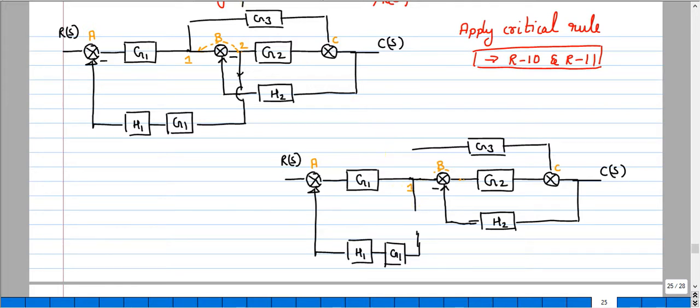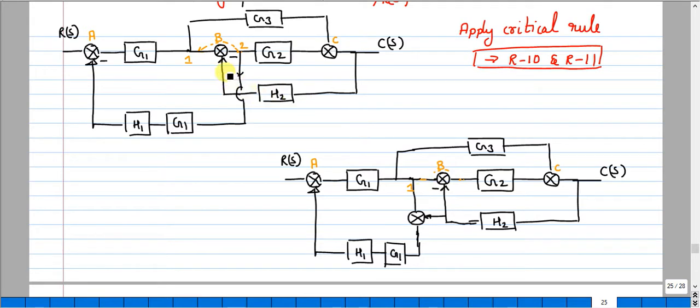So when you apply the critical rule, you always make sure that you add a summing point, and you need to bypass the signal, whatever you were getting earlier.